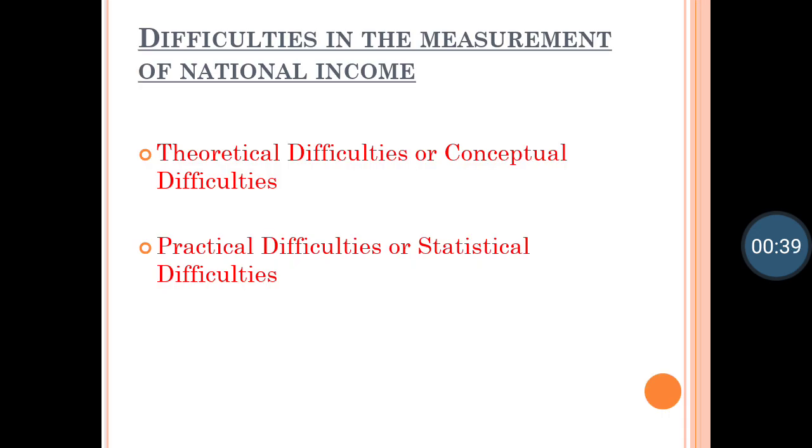What are the difficulties in measurement of national income? There are basically two difficulties we find while calculating or measuring national income. First is theoretical difficulties or conceptual difficulties, and second is practical difficulties or statistical difficulties. Let us see one by one. What are the theoretical difficulties? Let us see that first.